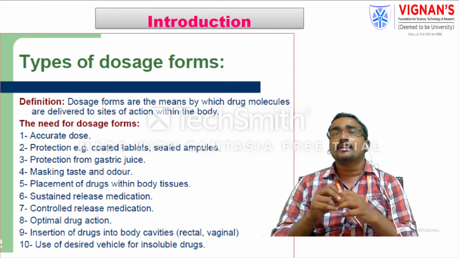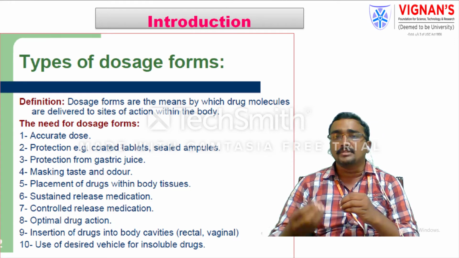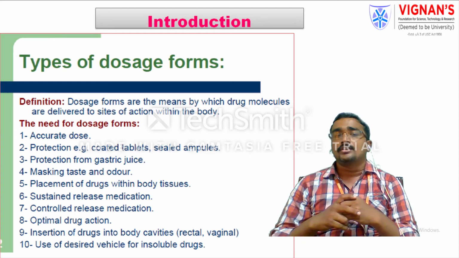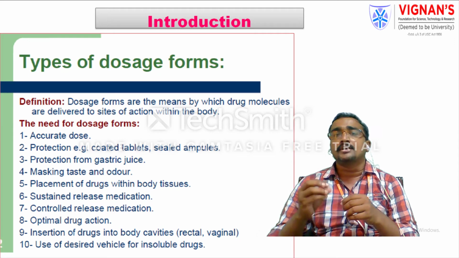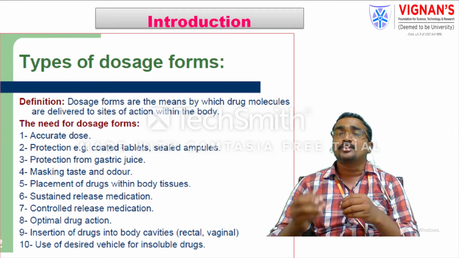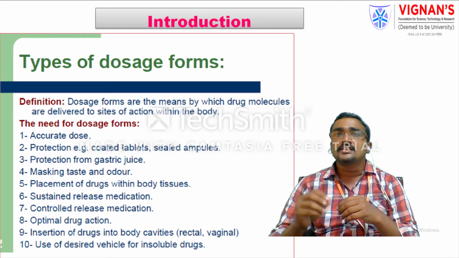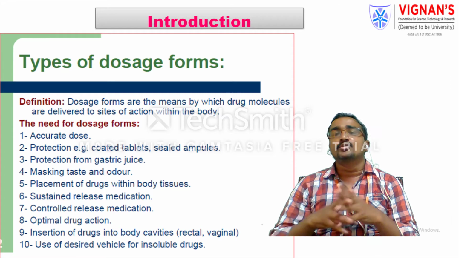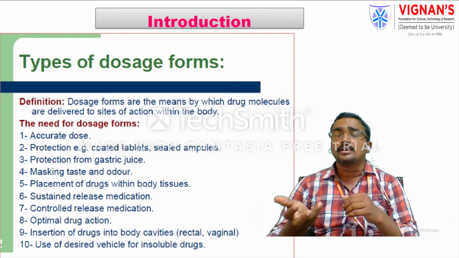If your dosage form has sustained action, you reduce the number of doses administered, meaning the frequency of administration is controlled. And in controlled release medication, your dosage form releases the drug in a predetermined manner, reducing the discomforts the patient faces. It releases in a uniform manner, and up to a certain period it releases the drug in a suitable, predetermined manner.